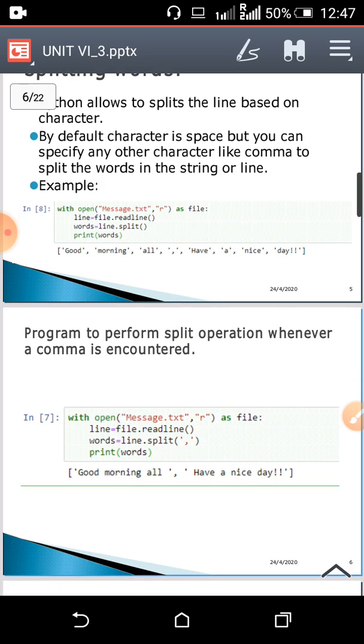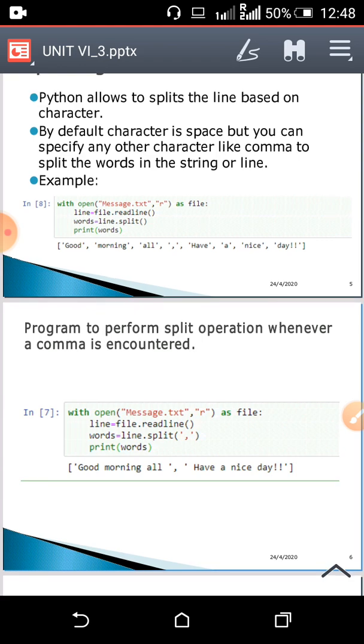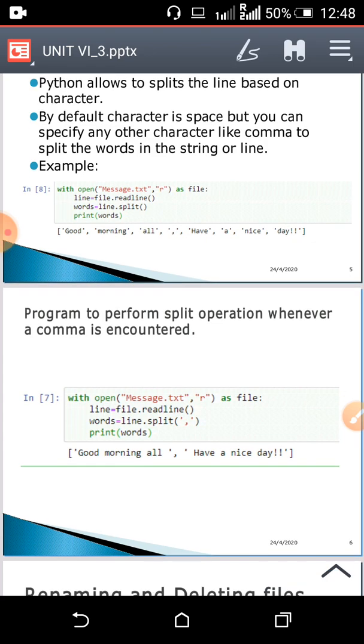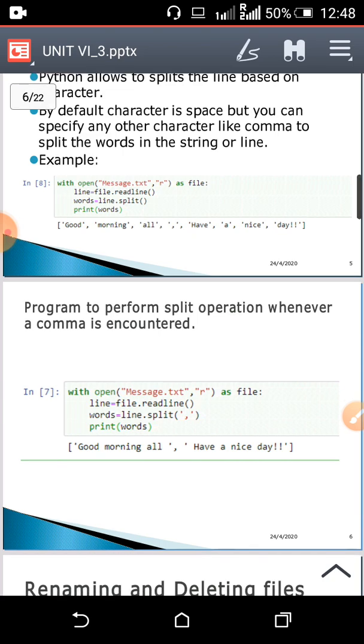Now see the example. I have opened the same file message.txt in read mode, and then in line I have read the line of that file using the readline method. Okay, and then in words I have split that line, so line dot split, and now I have printed those words. Okay, so the line will split based on the space between two words.